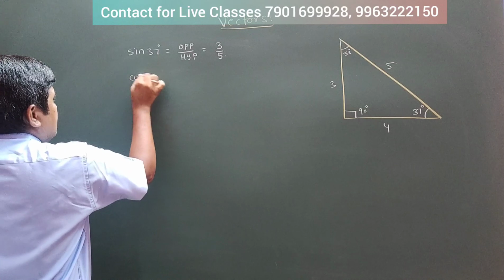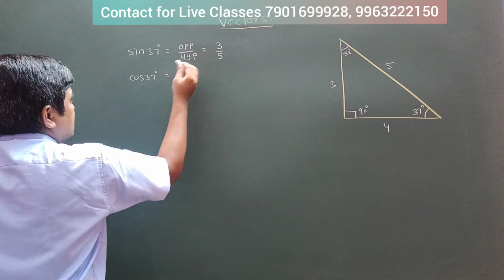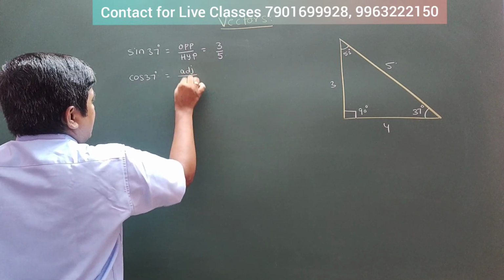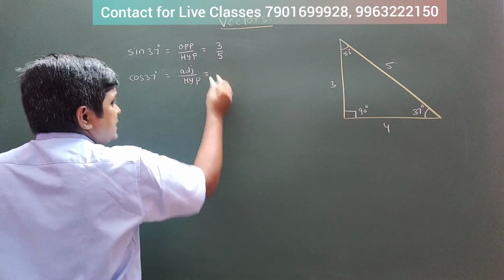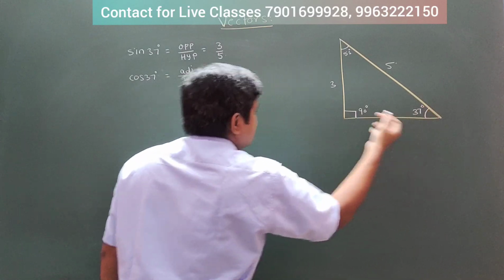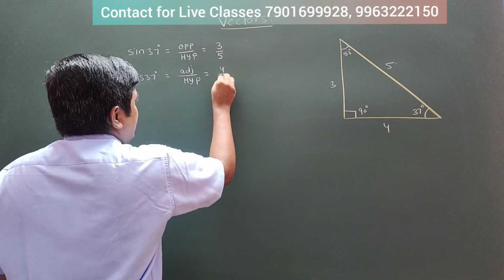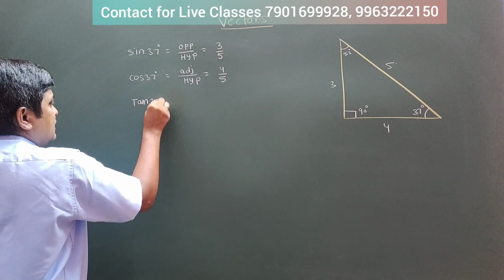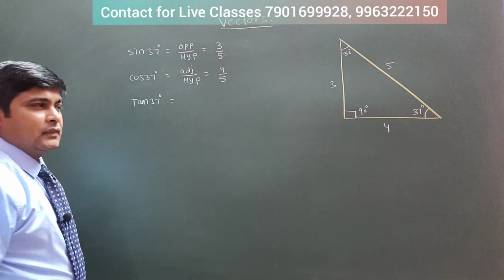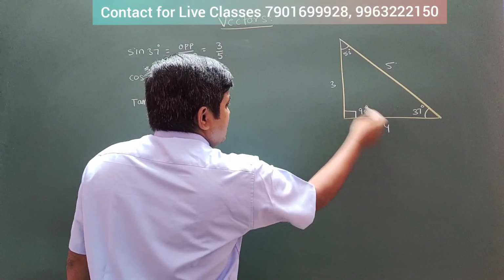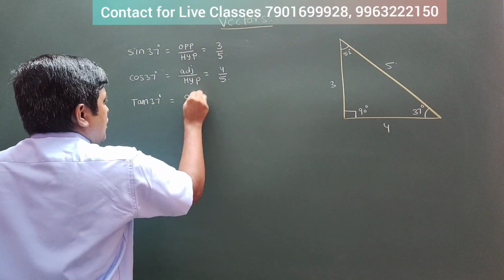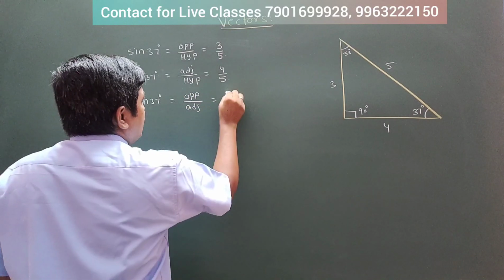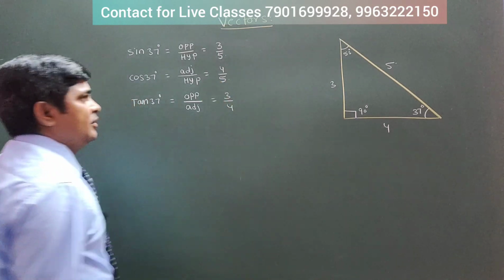Next, cos 37. What is that? Adjacent side by hypotenuse. What is the adjacent side to the 37? 4. 4 by hypotenuse 5, so 4 by 5. Next, tan 37. What is tan 37? Opposite side by adjacent side. Now with this, what can you write? 3 by 4.